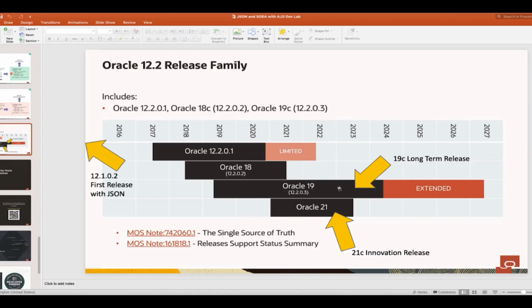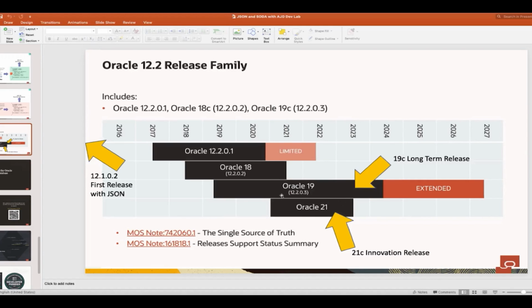On 19c you wouldn't get the JSON data type that you would get on 21c, but 21c won't be supported that long. It's not a long-term release. Instead, it's an innovation release. So these are some things to consider. If you are on premise, should you use 19c for JSON, or does it make sense to also run a 21c version for some projects that could benefit from the JSON type?